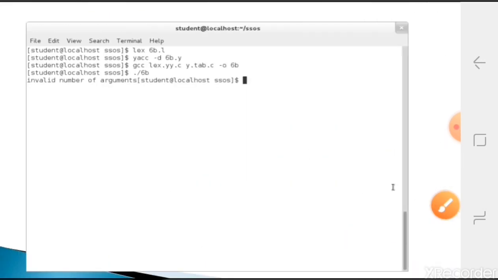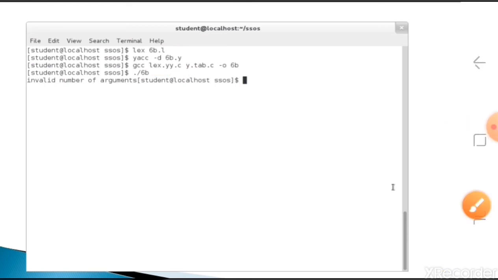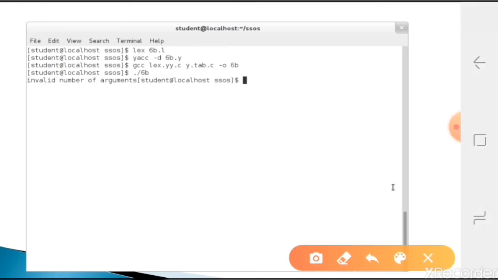So what we are doing is, first compiling the Lex program, then the Yacc program, then the combination of both C files. These two C files will be created by Lex and Yacc, that we are compiling, and the output we are redirecting to the 6b file. So 6b file will run. I have directly executed 6b only.